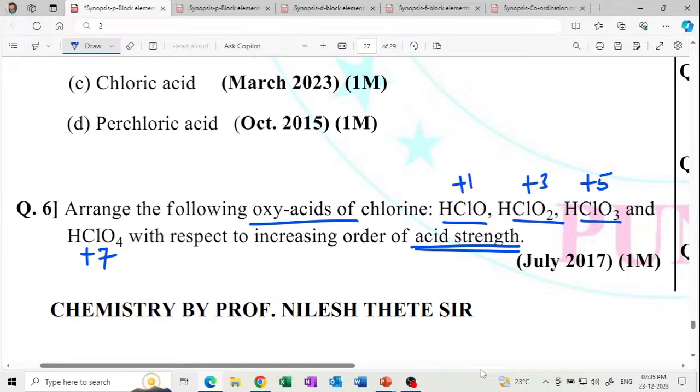Acid strength increases with increase in oxidation state. As the oxidation number increases, oxoacid strength increases. So this is the order.